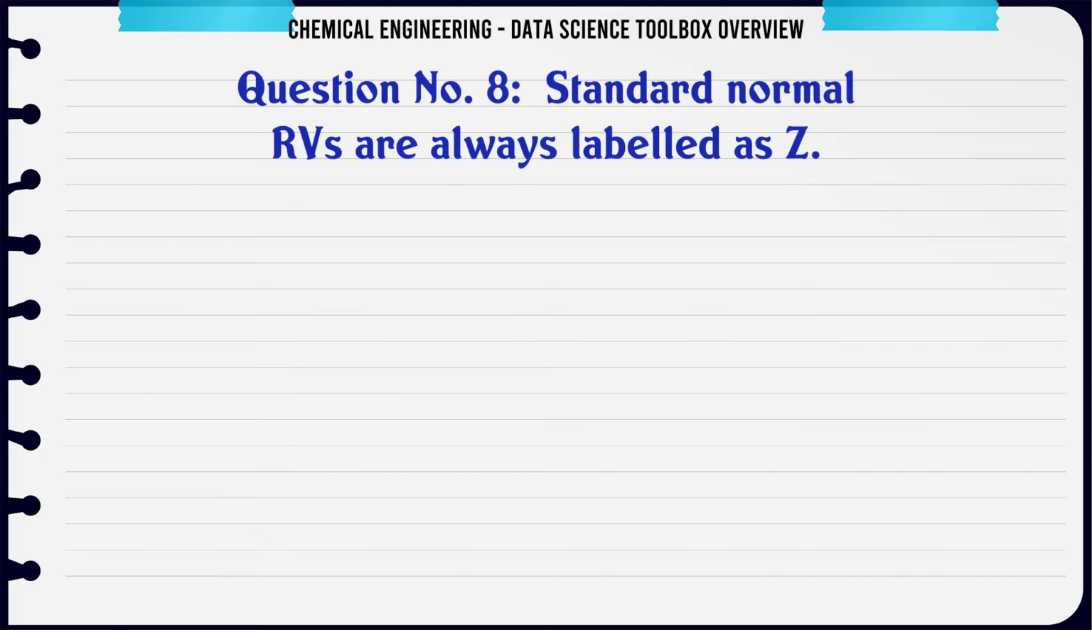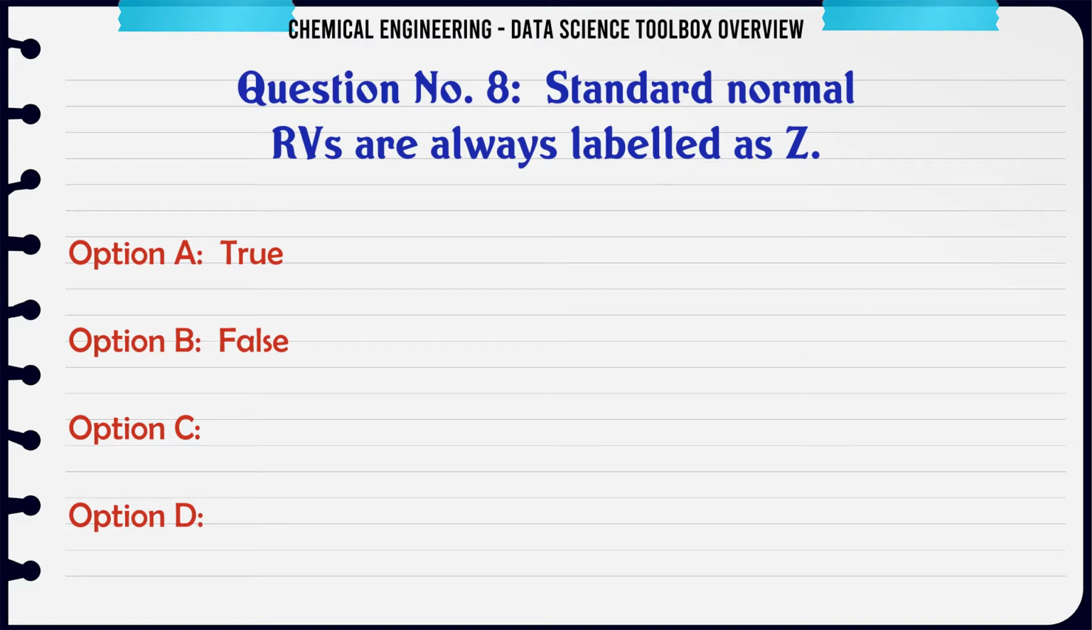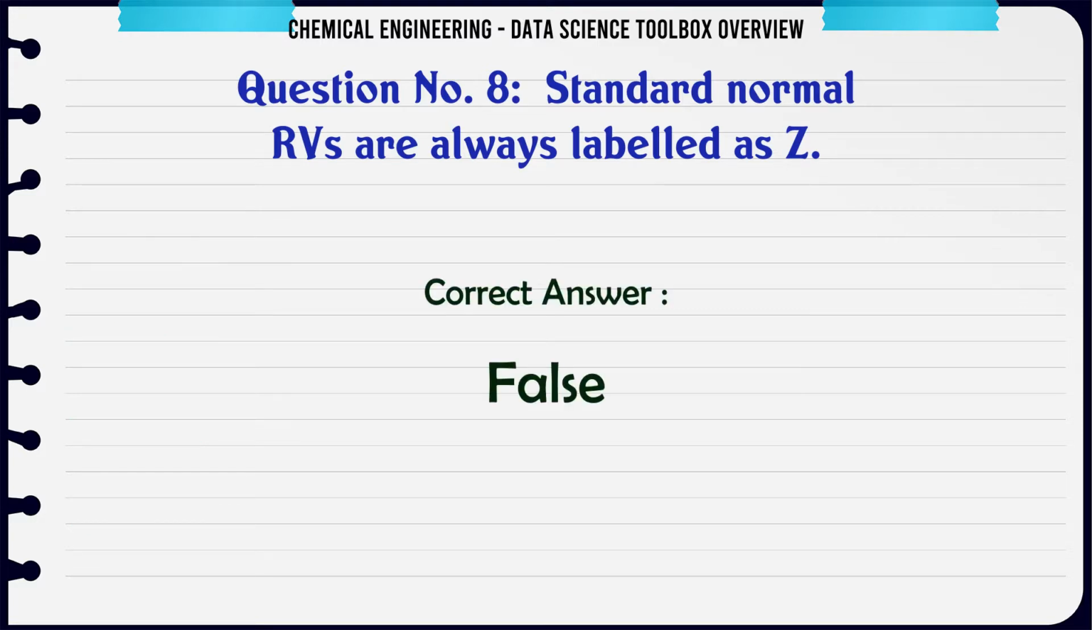Standard normal RVs are always labeled as Z. A. True. B. False. The correct answer is false.